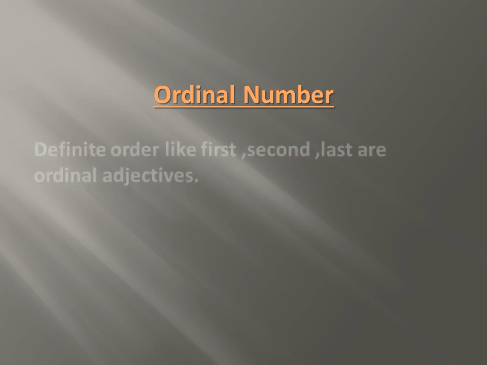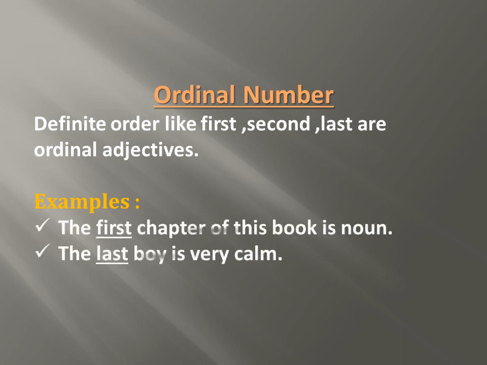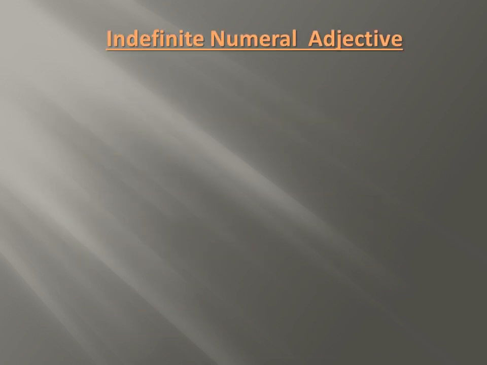Ordinal numbers, they tell us about the order like first, second, last, third, fourth. These all are ordinal number adjectives. Examples. The first chapter of this book is nice. The last boy is very calm. So here first and last are ordinal.